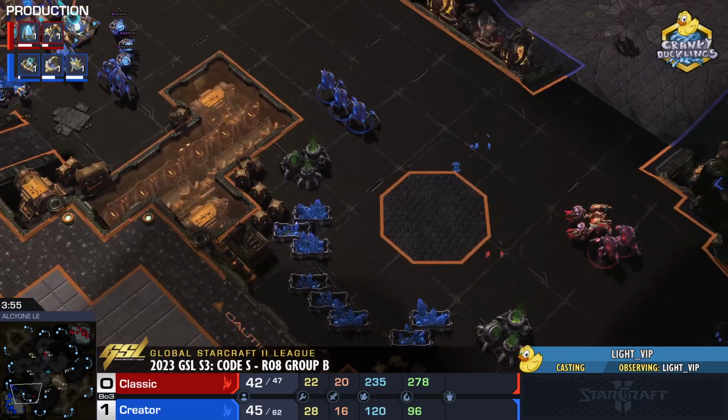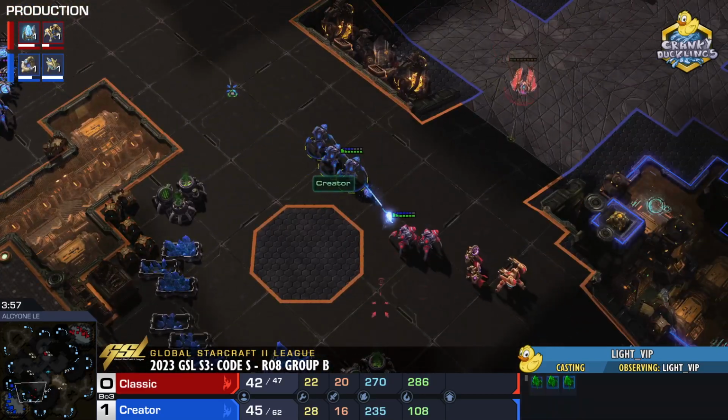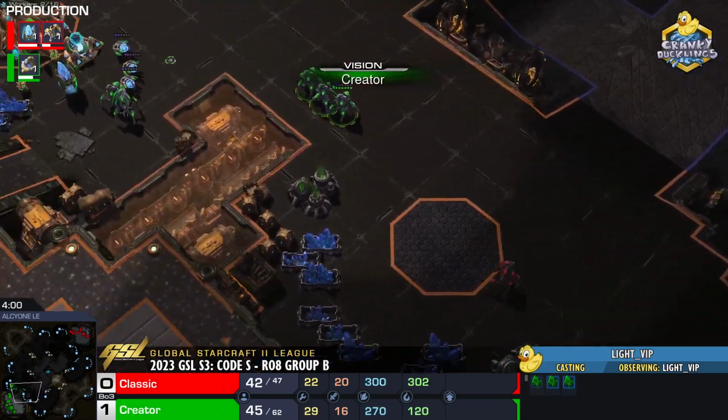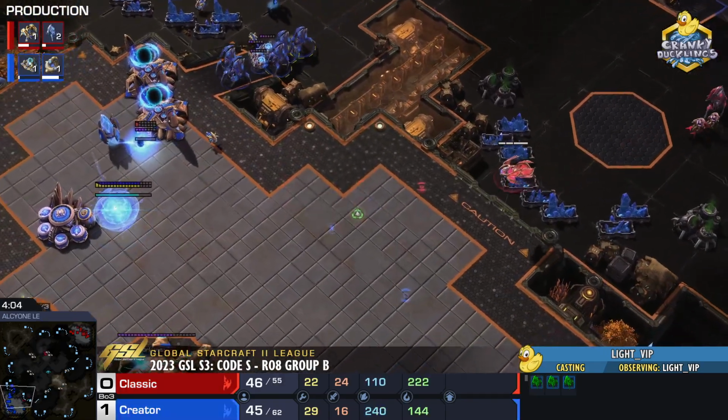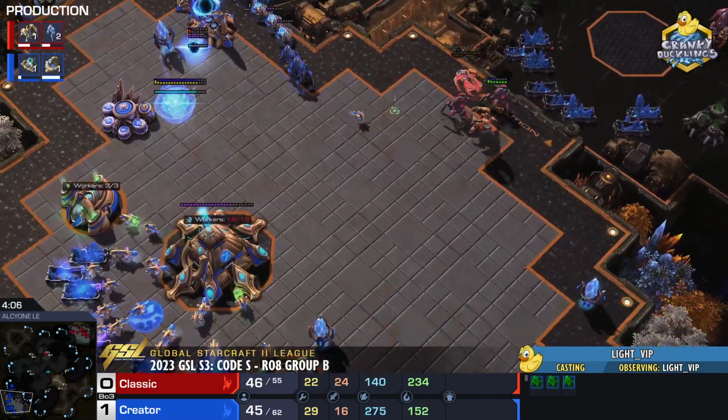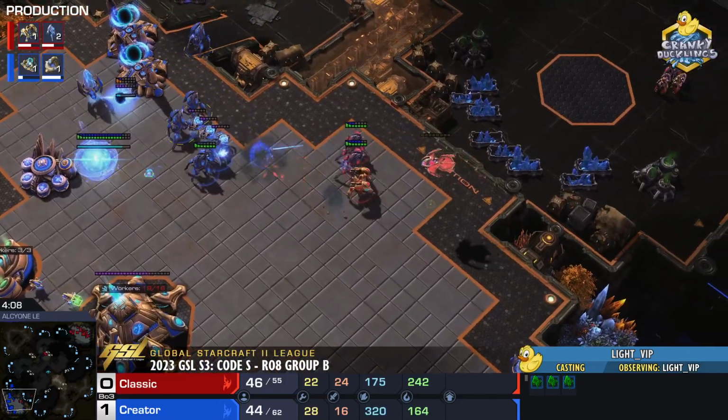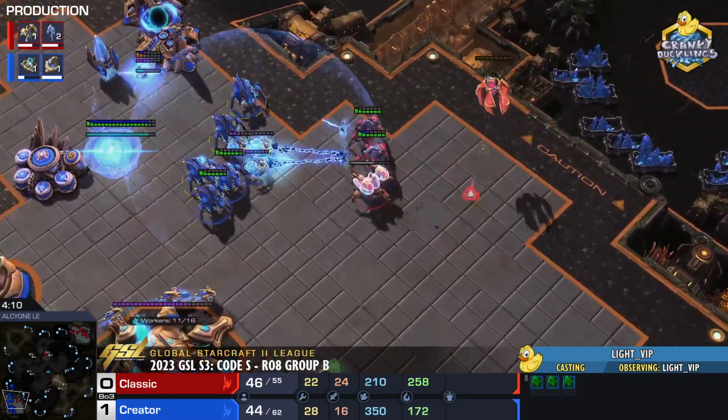Adepts, they continue to threaten that shade. Prism has arrived. Creator chasing this back does get eyes on the War Prism. He sees! There we go, he's rotating over. Tops up his army with that Shield Battery. No Shield Battery in the main. Uh-oh. There is no Shield Battery.